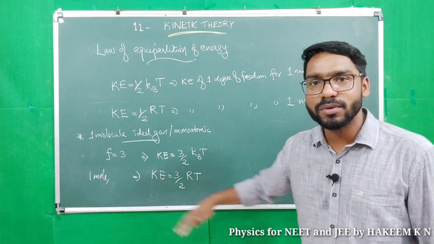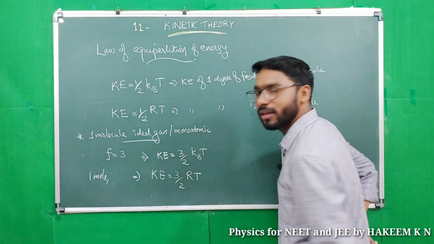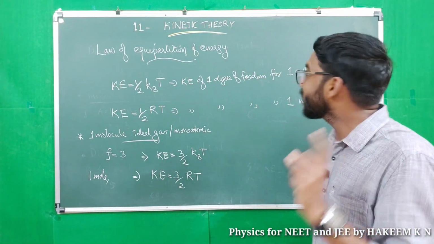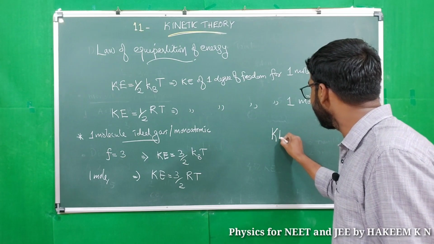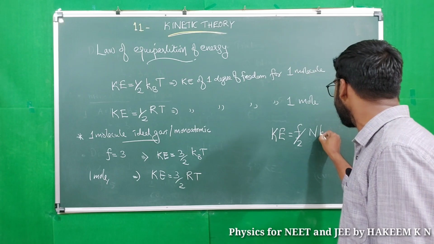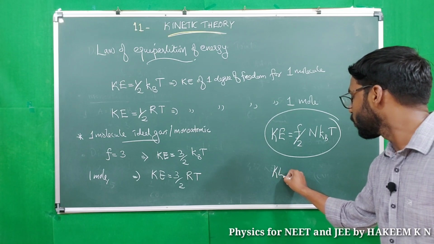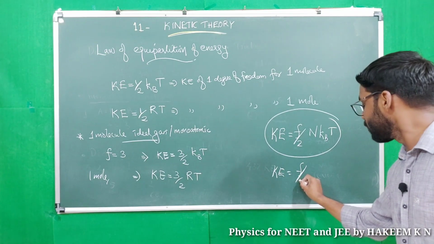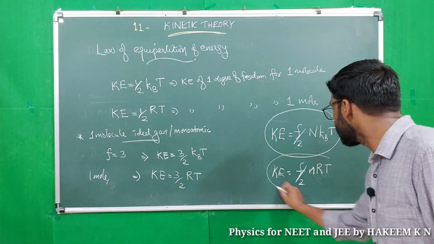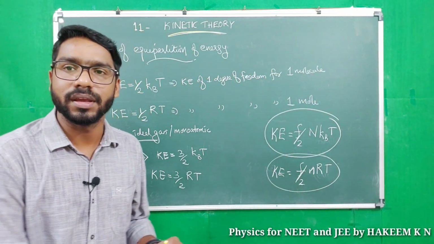Okay, for n molecules, we can say 3 by 2 into n kBT. For n moles we can say 3 by 2 into n RT. So generally we can say kinetic energy equal to F by 2 n kBT for n molecules, and for n moles we can write F by 2 n RT, where F is the degree of freedom.